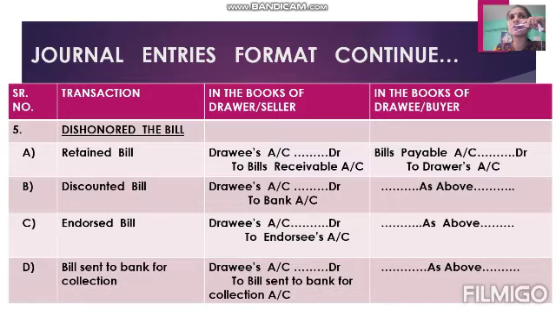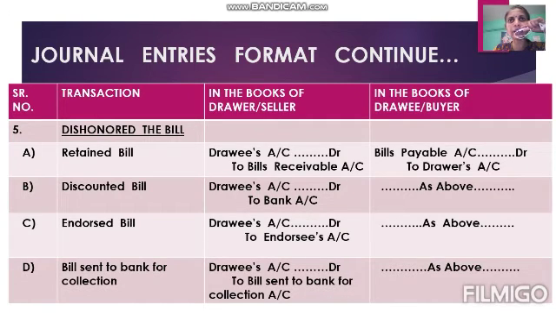What is the meaning of dishonor of the bill? When drawee refuses to make the payment of the bill on due date, then it is known as dishonor of the bill. I repeat it again. Meaning is that drawee refuses to make the payment, which means payment is not taking place here. So we have to again rewind all the entries.